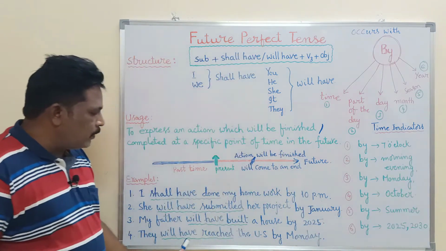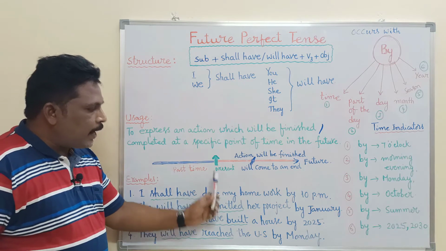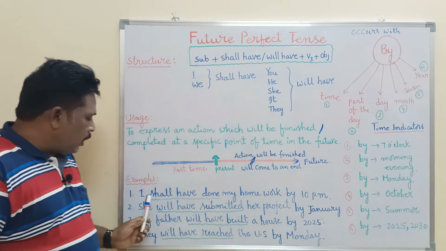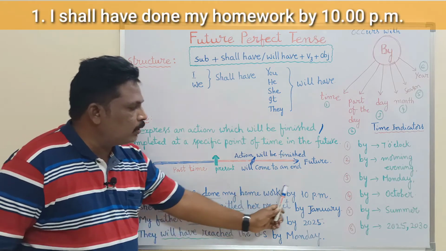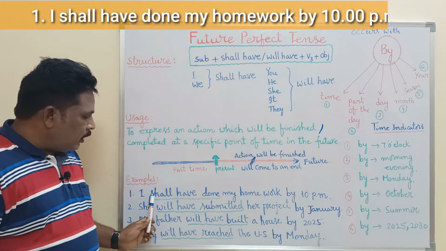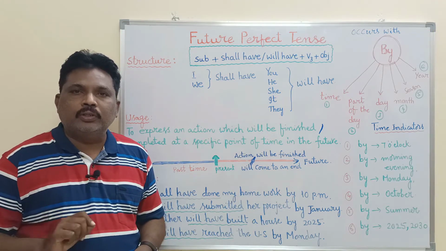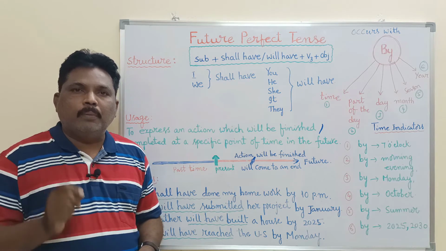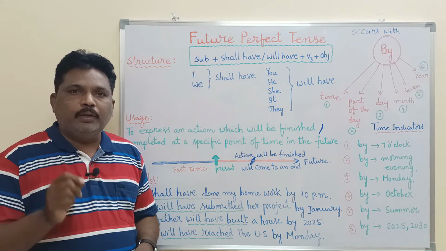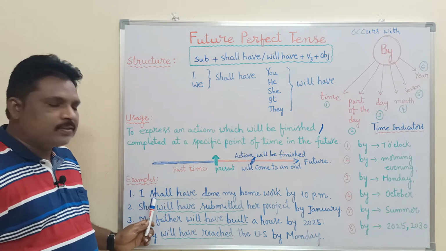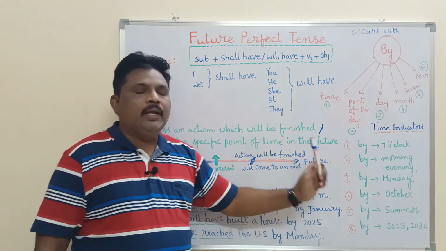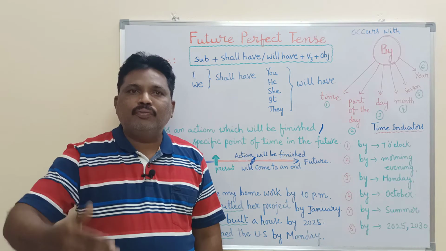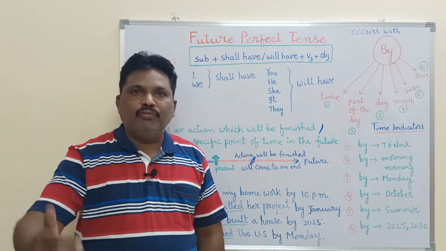Look at these examples. All these examples have time indicators that begin with "by." I shall have done my homework by 10 p.m. Imagine a student is doing homework. When the student is doing homework, the boy or girl may be asked, when will you complete your homework? At what time will it be finished? Then the student gives the answer: I shall have done my homework by 10 p.m. By 10 o'clock, exactly by 10 o'clock, the action of doing homework will come to an end, will be finished.